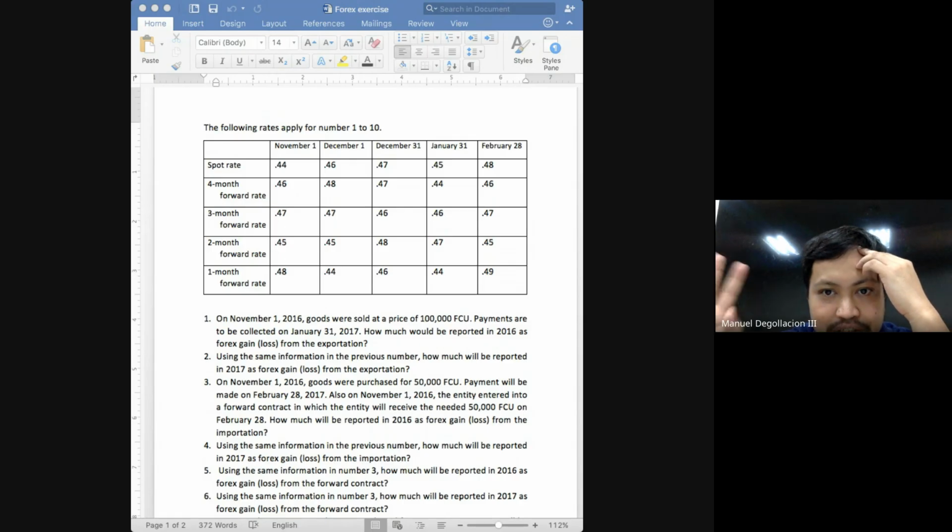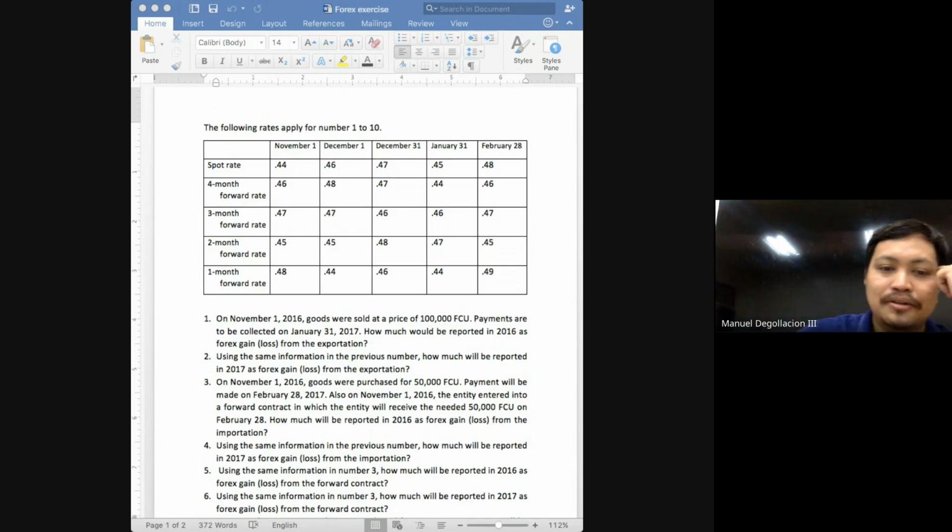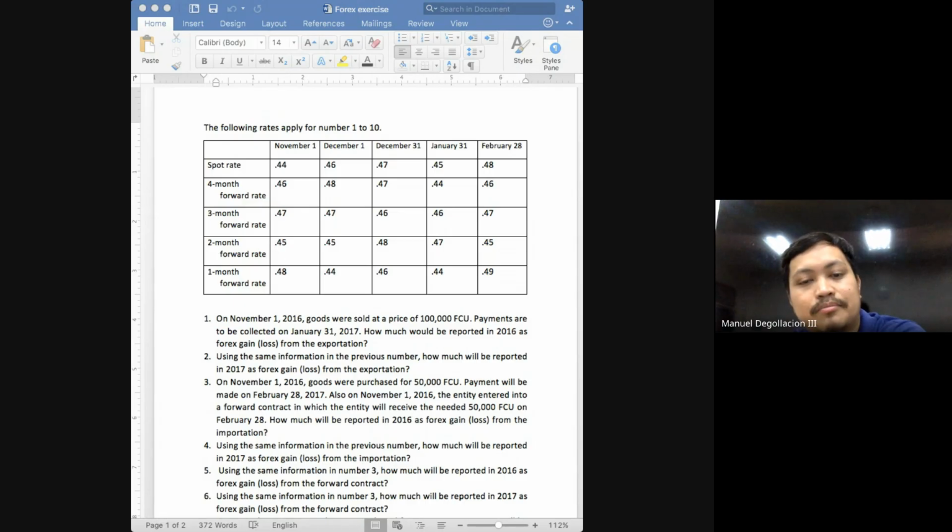Assuming November 30, which is not on the table, class. If you are on November 30 and you want to know the estimated spot rate on February 28, what forward rate will you be looking for, class?